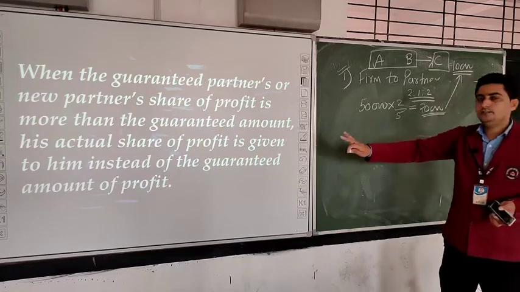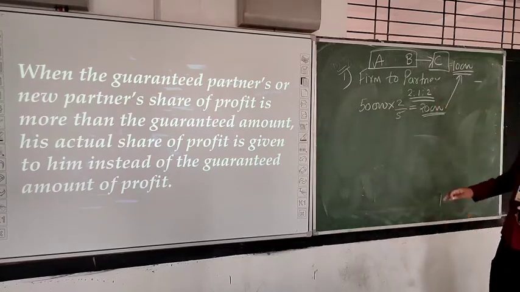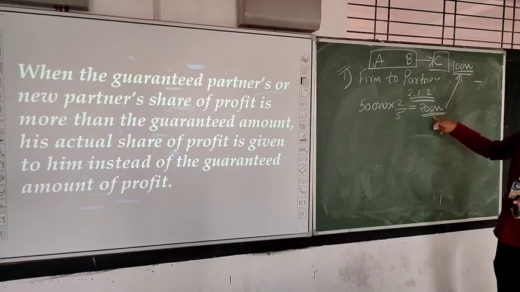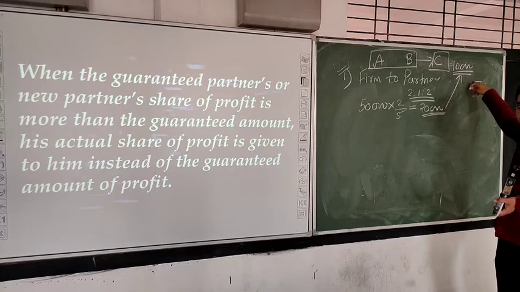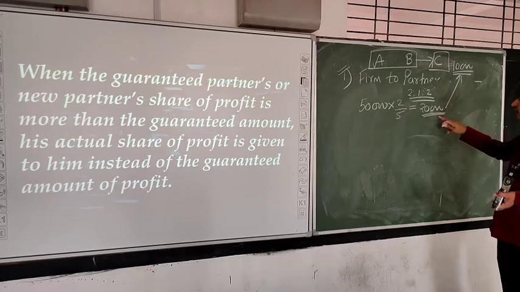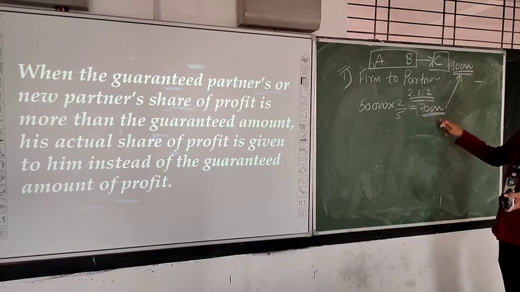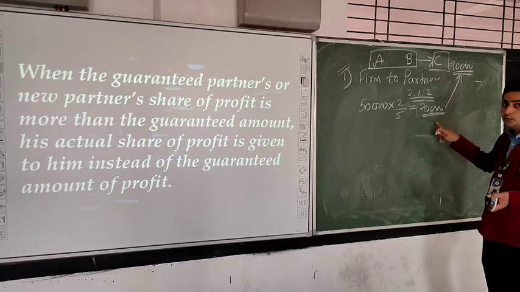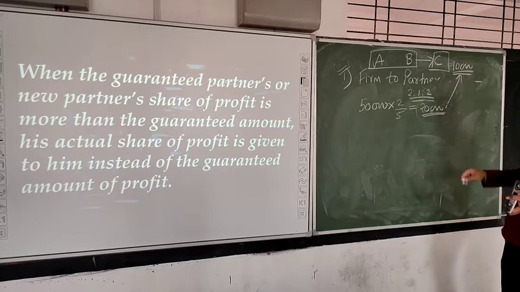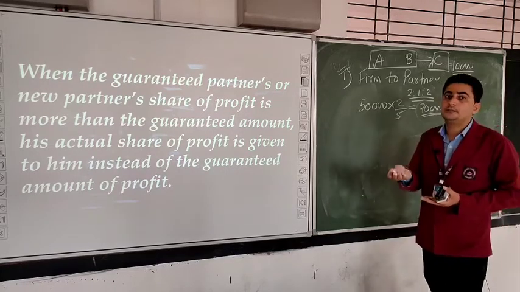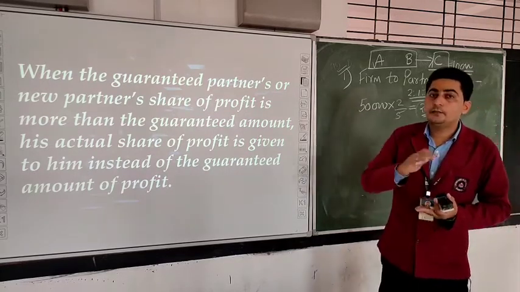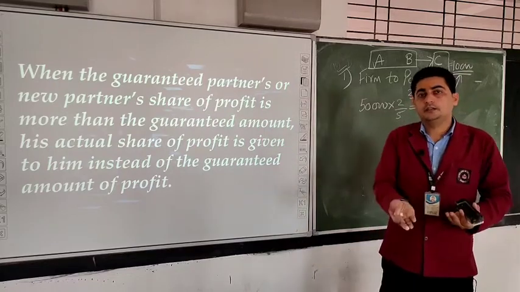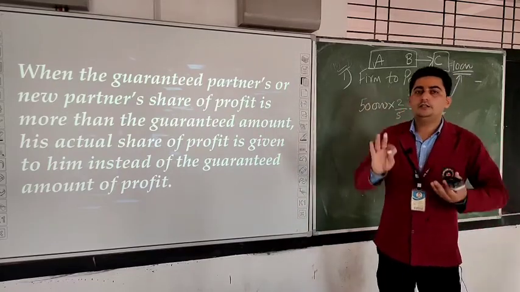So this sentence is trying to say that if a partner is getting more profit than his guaranteed profit, we will give him the actual profit which he is getting. It means he will be getting 20,000 instead of 10,000, because it is a minimum profit guarantee, not a maximum. In minimum profit guarantee, he will get at least this much; if he does not get it, we will make it up, and if he is getting more than this, it is yours.